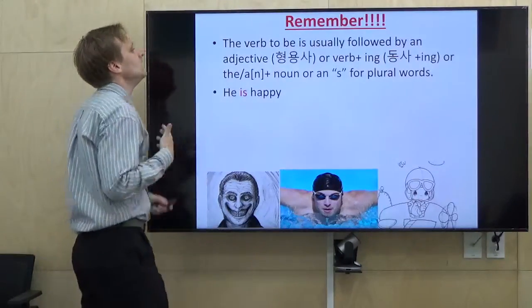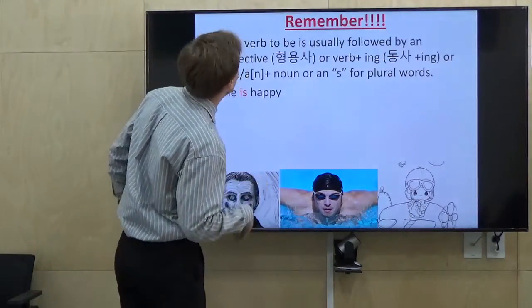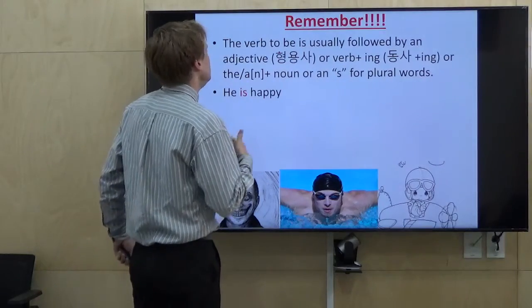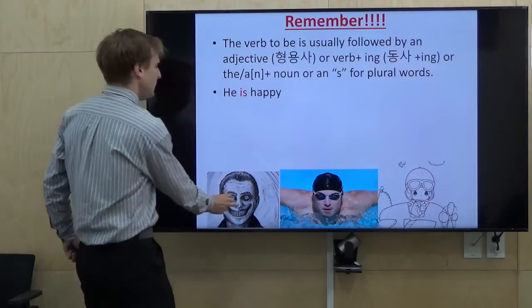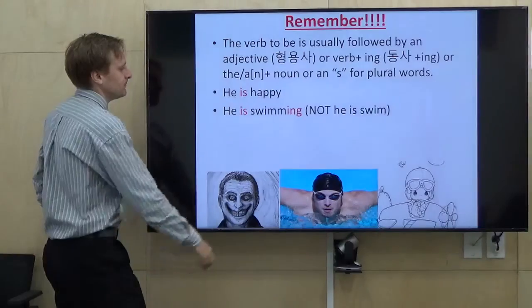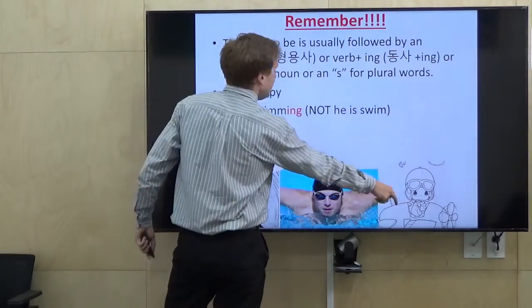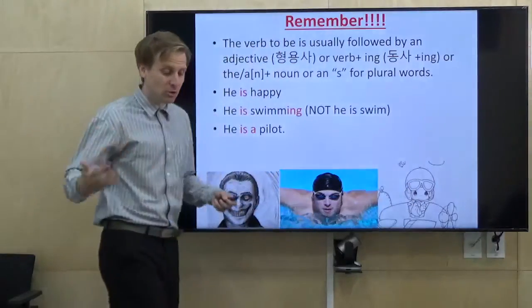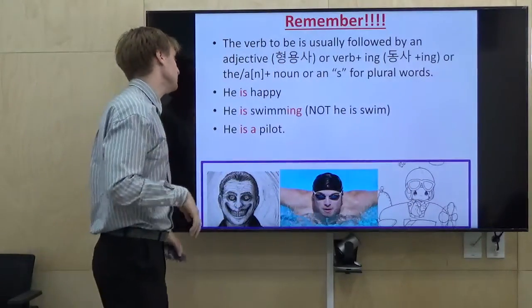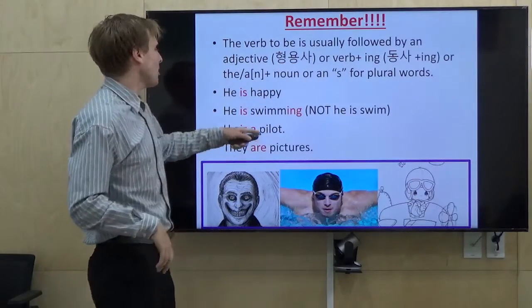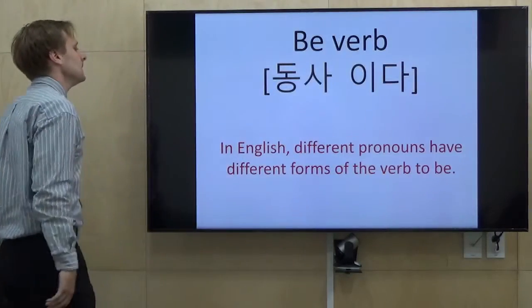The verb to be is usually followed by an adjective, verb ing, or a noun for plural words. So here, he is happy. He is swimming, not he is swim. He is a pilot, a man who flies airplanes, a pilot. They are pictures, okay?